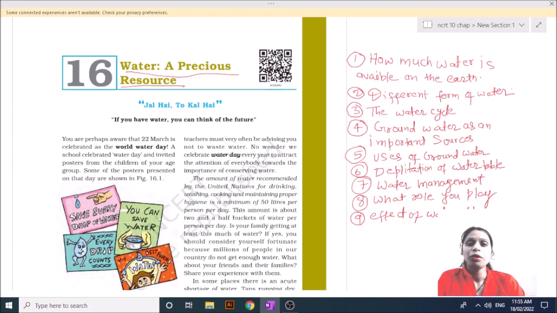In this chapter we will discuss how much water is available on the earth, and also the different forms of water. We will discuss the water cycle, and how groundwater is an important source for humans, the uses of groundwater and depletion of the water table, water management, your role in saving water, and the effect of no water on plants.